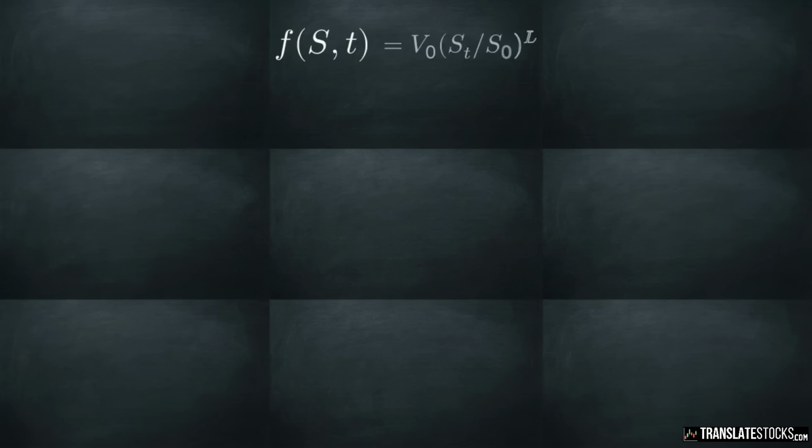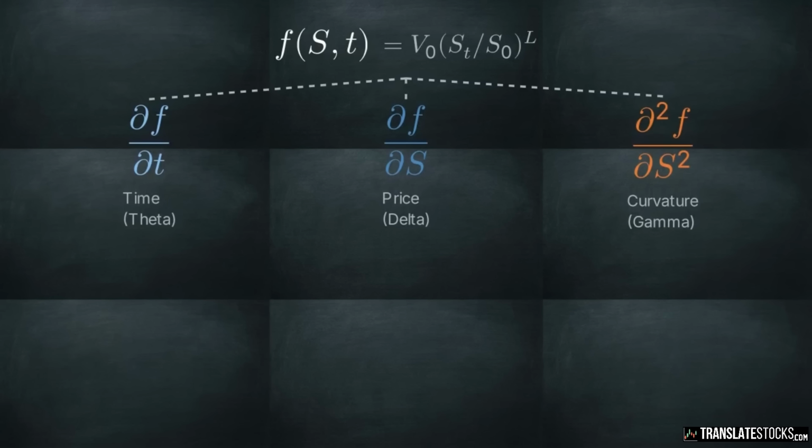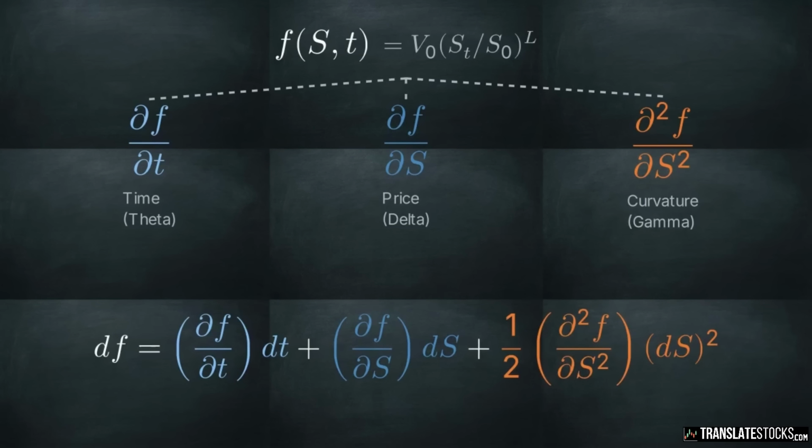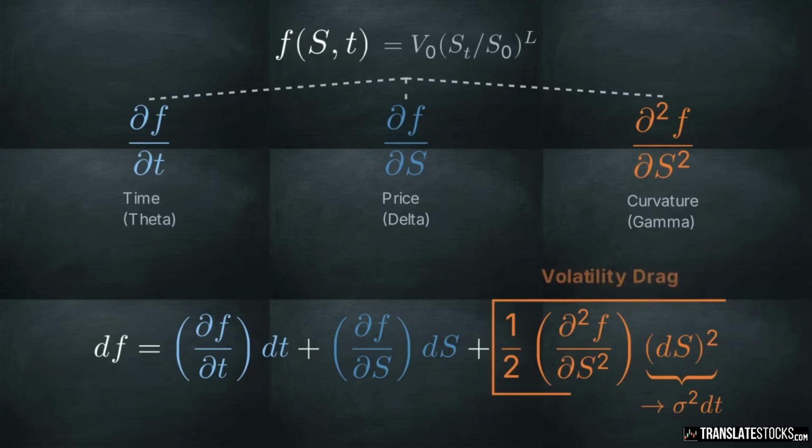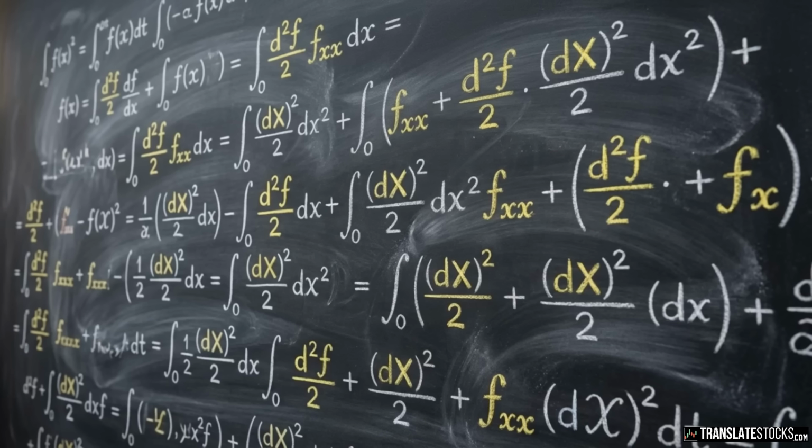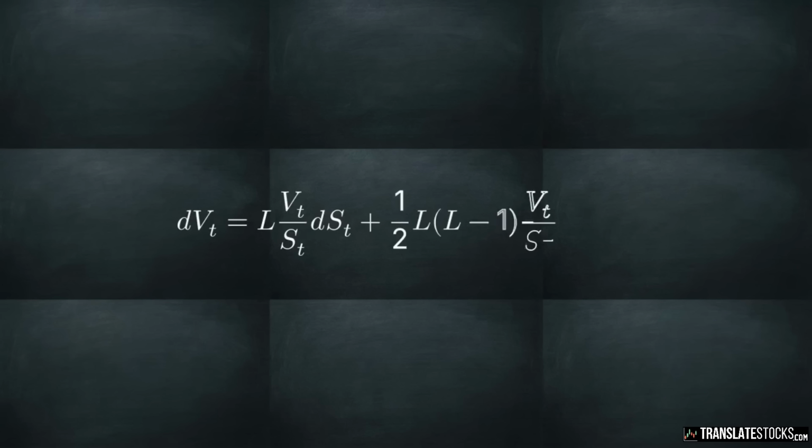To find the true dynamics of this rebalancing portfolio, we must apply Ito's lemma. Ito's lemma is a mathematical identity used to find the differential of a time-dependent function of a stochastic process. This requires calculating partial derivatives with respect to the underlying price, specifically focusing on the second derivative. Substituting the original GBM components into the Ito formula results in the expanded differential equation for the portfolio value. The quadratic variation term at the end of the formula is the focus of the derivation.